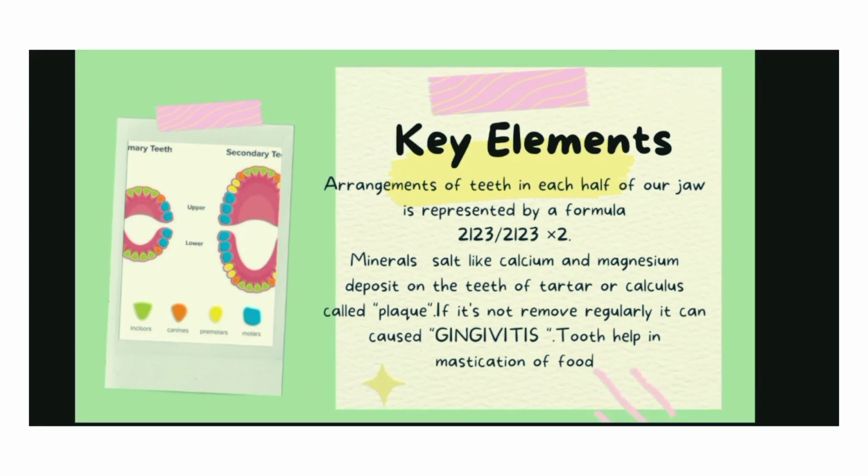The arrangement of teeth in each half of our jaw is represented by the formula 2123 upon 2123, multiplied by 2. It's very important. Please very sincerely remember the formula 2123 upon 2123.